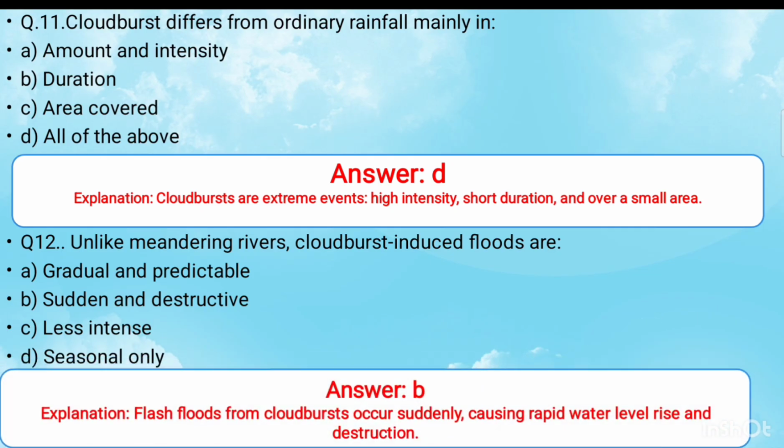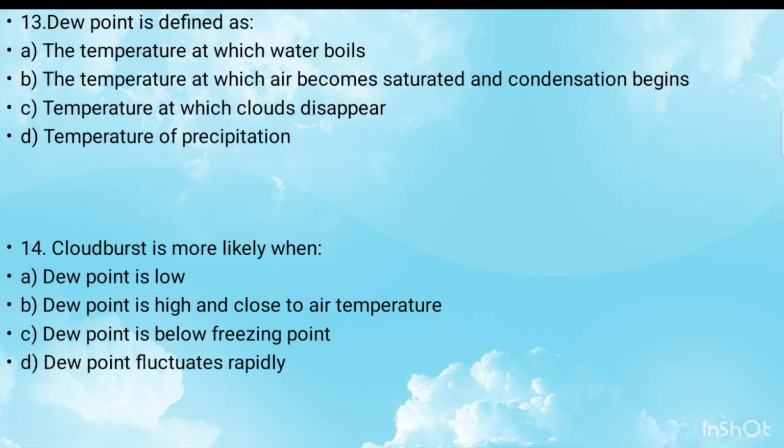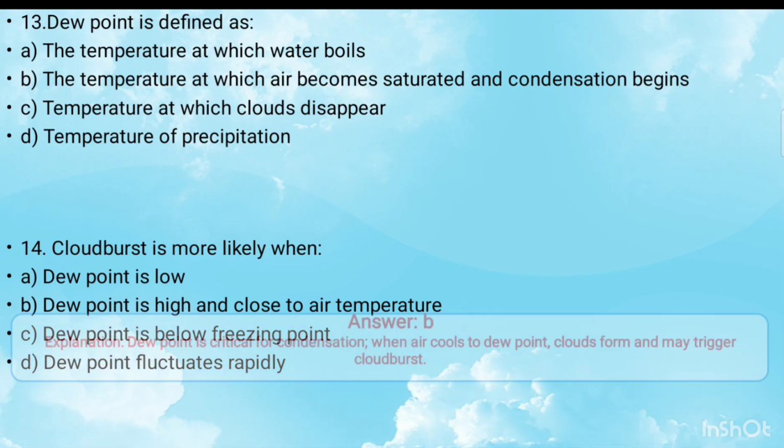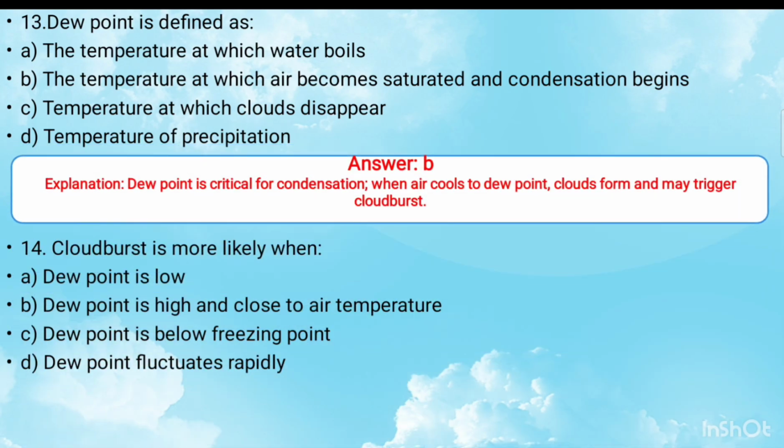The right answer is option B, sudden and destructive. Question number 13. Dew point is defined as. The right answer is option B, the temperature at which air becomes saturated and condensation begins.